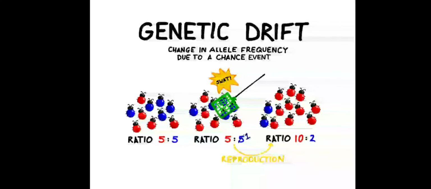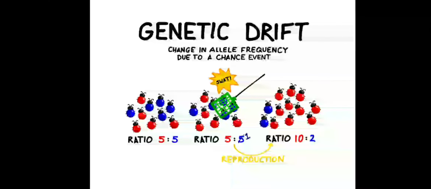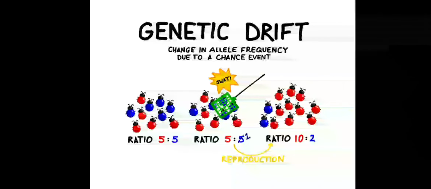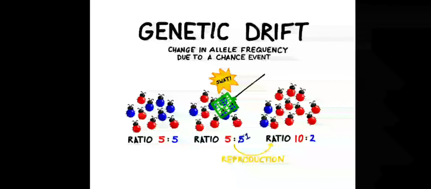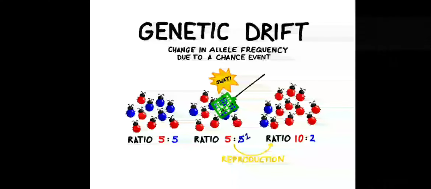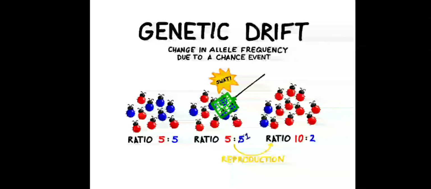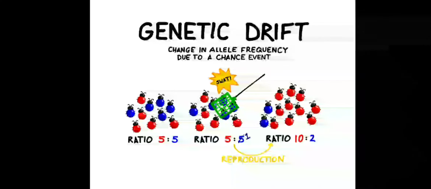When we started, the ratio was 5:5, but because of some catastrophe, in the middle diagram, four blue alleles vanished or died. So the ratio now becomes 5:1. When they reproduce, the ratio may become 10:2, because the red alleles were more numerous, so they have more chance of getting passed on to the next generation.